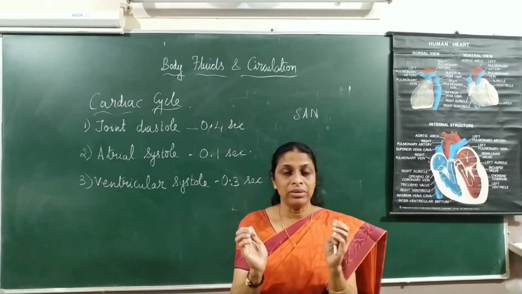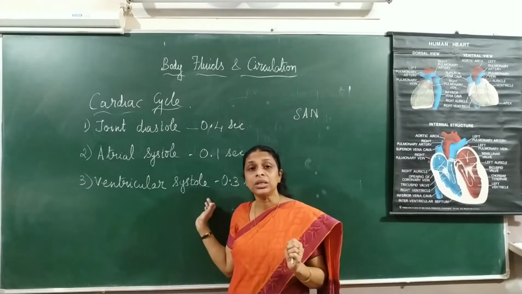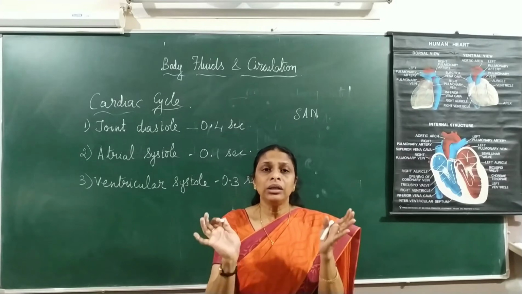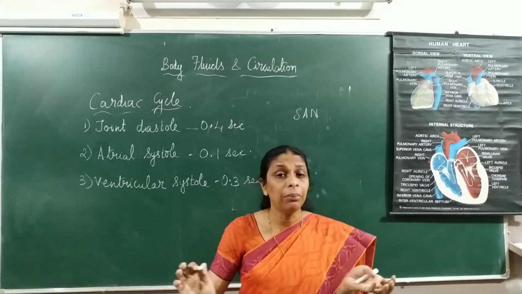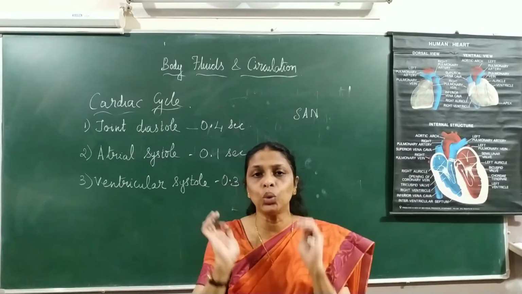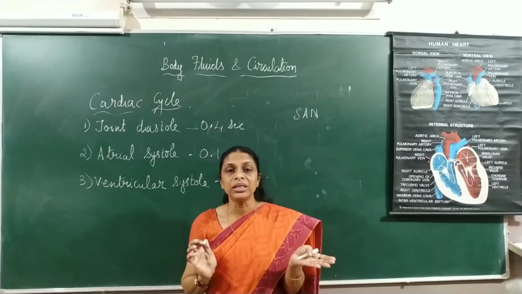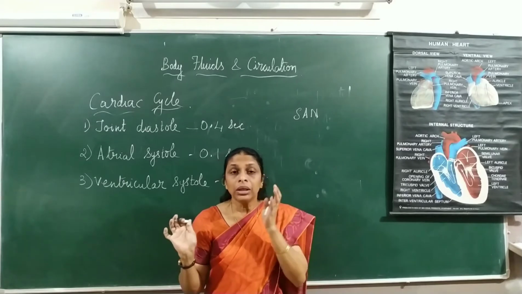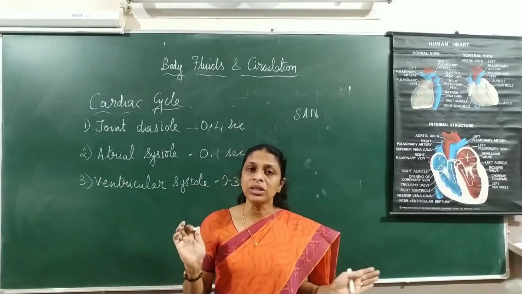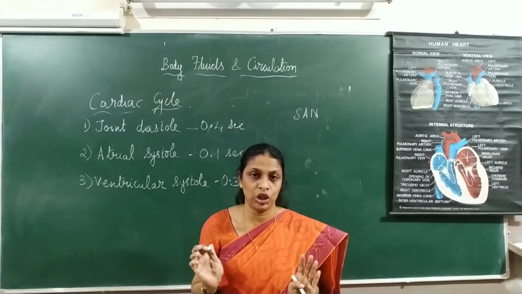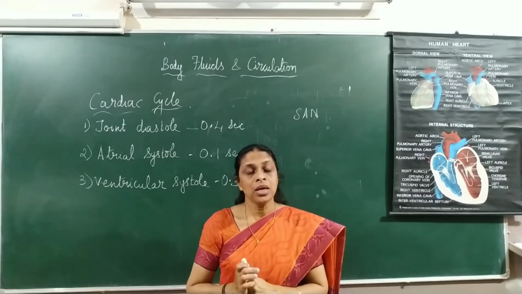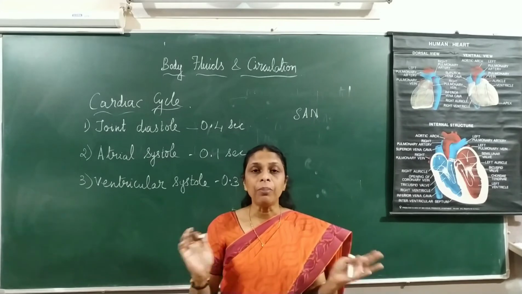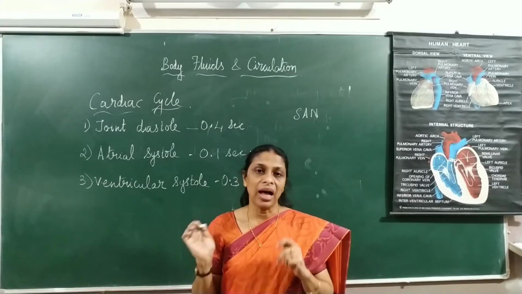So during ventricular systole, the semilunar valves open, and as a result the blood will be pumped into these two blood vessels, that is the pulmonary artery on the right side and the aorta on the left side. The pulmonary artery carries deoxygenated blood to the lungs for purification, that is exchange of gases, and from the aorta, the blood will be pumped to different parts of the body through various arteries.